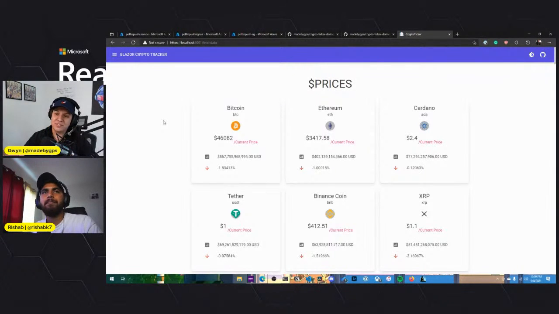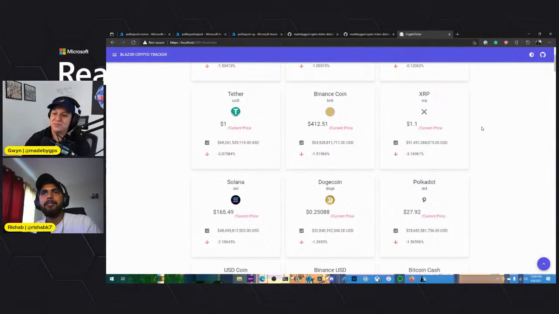To be honest, we got a little carried away with playing around with Blazor, so that's why it looks this way. This isn't absolutely necessary, but we just wanted to make it look pretty. So that's why we have this toggle for the light and dark theme, and then a link to the repo and all these kinds of things. That little animation, Rishab figured that out too.